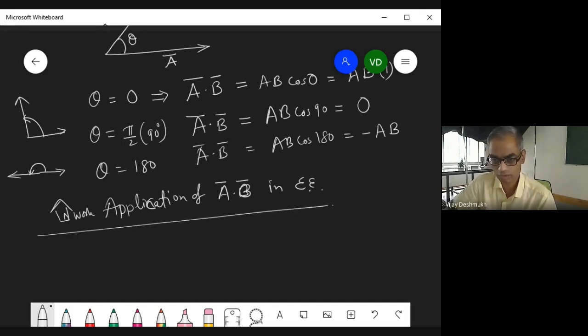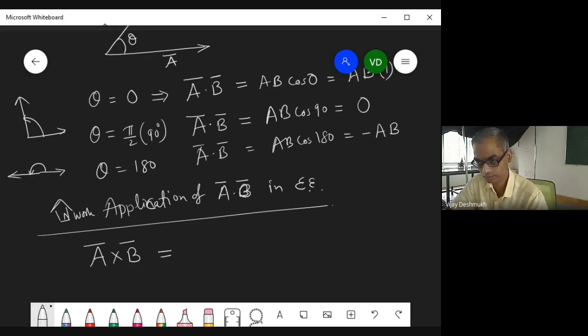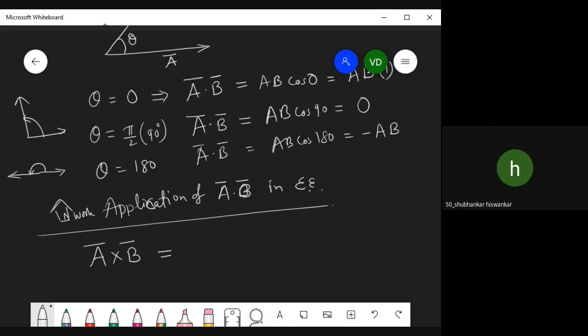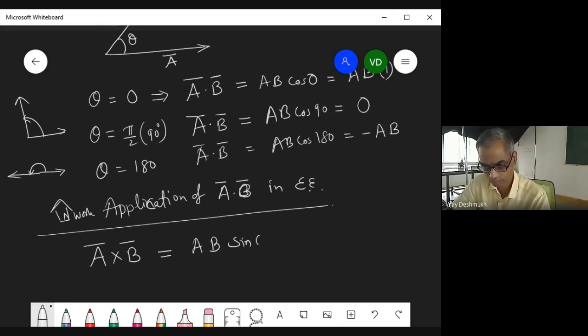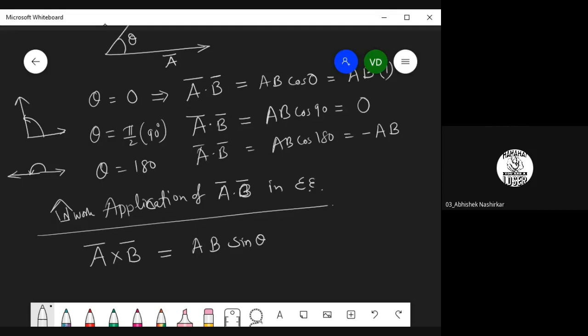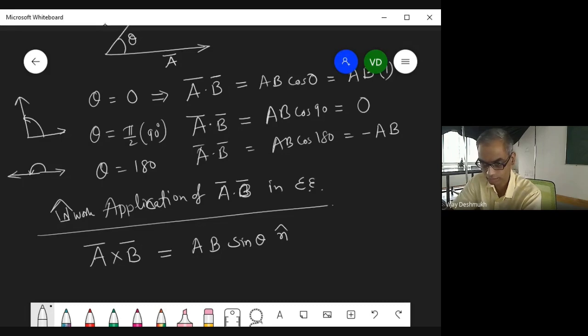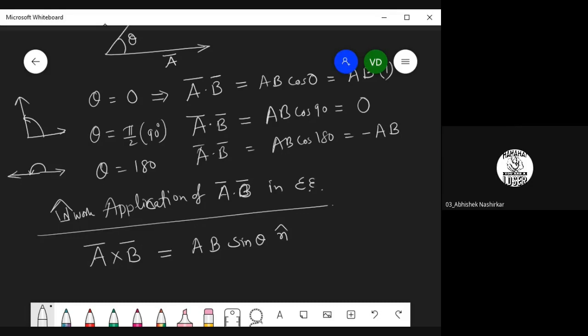And then we have the cross product. Now, why do we take the cross product, and what is the value of the cross product? It is AB sin theta n. And what is that n? It is the unit vector perpendicular to the plane.